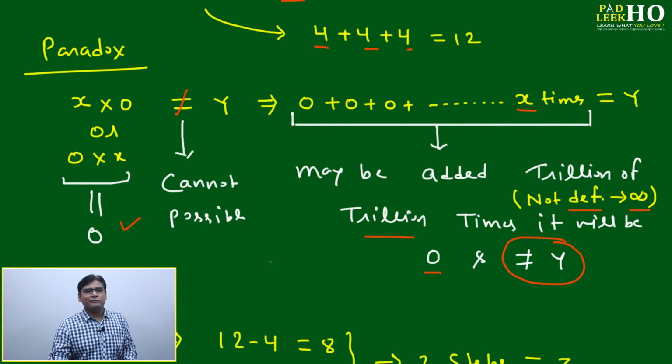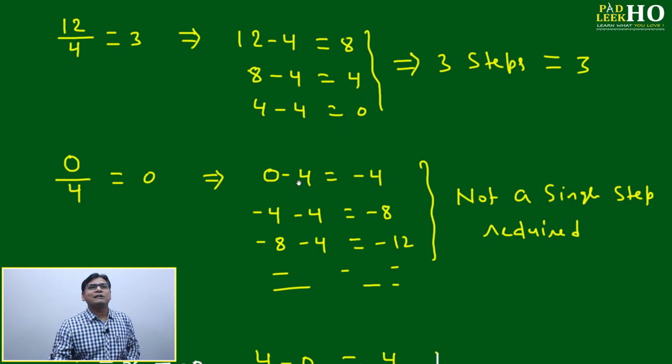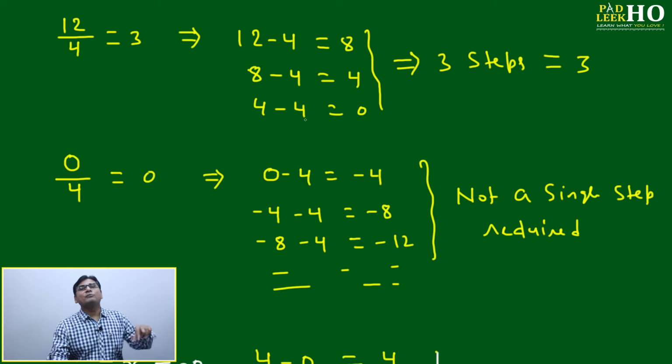Now from here you are getting some sense about 0. Now we'll come to infinity, then you will get more clarity. What is the relation between 0 and infinity and how can we convert one to the other? Just look, 12 by 4 is a division. In the reverse way, 3 into 4 is a multiplication. I have taken the same numbers to get better clarity: 3 into 4 is 12, or 12 by 4 equal to 3.